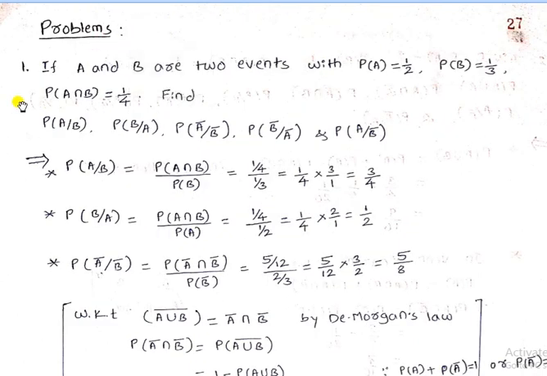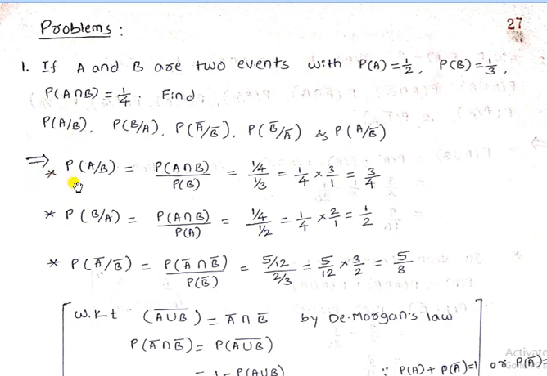First problem: if A and B are two events with probability of A equal to 1 by 2, probability of B equal to 1 by 3, probability of A intersection B equal to 1 by 4, then we will calculate the results of probability of A by B, probability of B by A, probability of A bar divided by B bar, probability of B bar divided by A bar, and probability of A divided by B bar. Let us first calculate the value of probability of A divided by B.